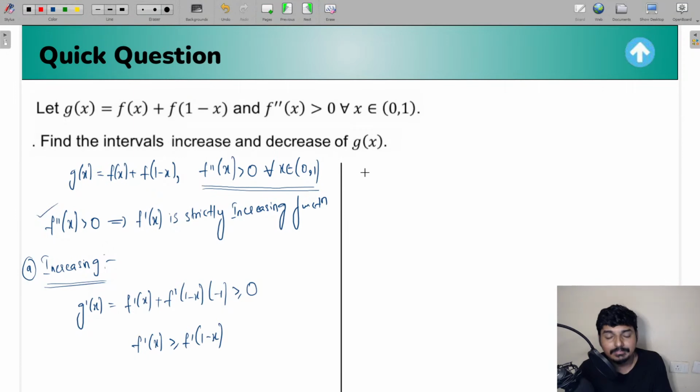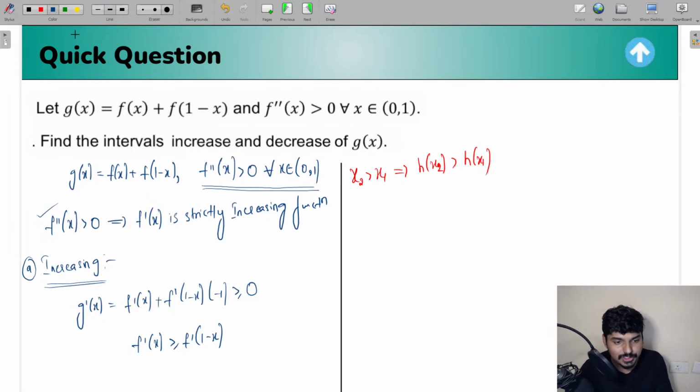Let us say if h of x is a strictly increasing function, then can we say it is going to satisfy this logic that if x2 is greater than x1, then h of x2 is also going to be greater than h of x1? Then only we can say h is a strictly increasing function.